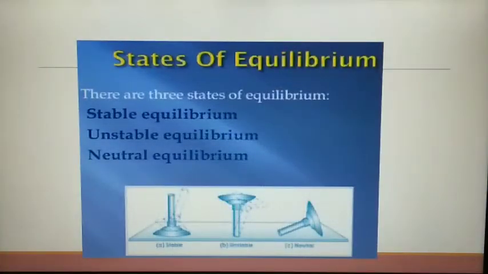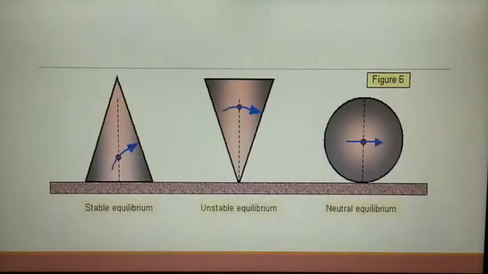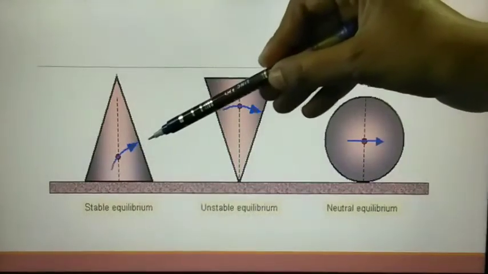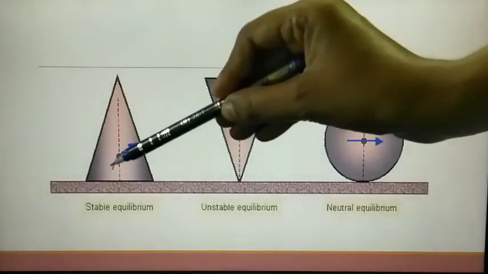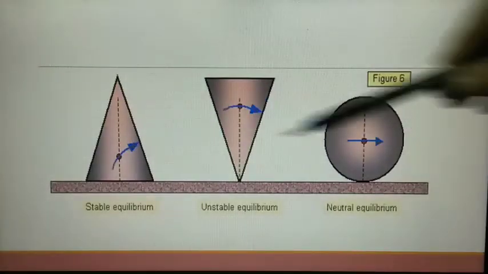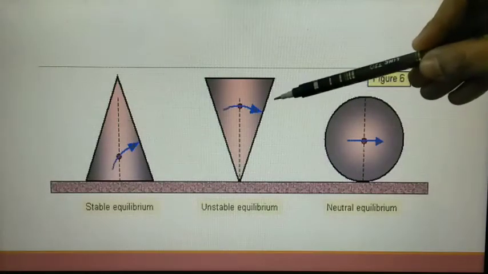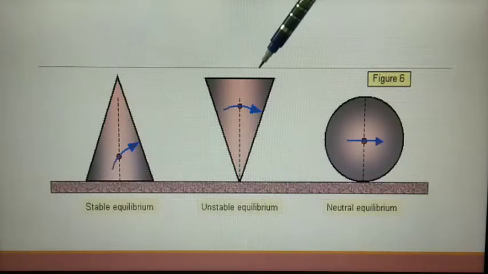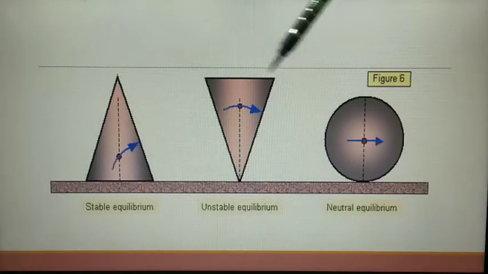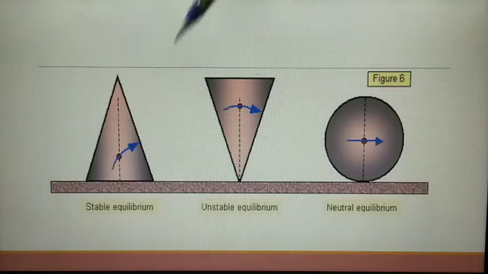Now, we are going to see three different states of equilibrium: stable equilibrium, unstable equilibrium, and neutral equilibrium. In the first one, in the case of stable equilibrium, see this picture carefully. Here, this will be the center of gravity point for this cone. And this will be the unstable equilibrium, while this is the neutral equilibrium. In the case of unstable equilibrium, it will topple. So, it can lie either here or on this side.